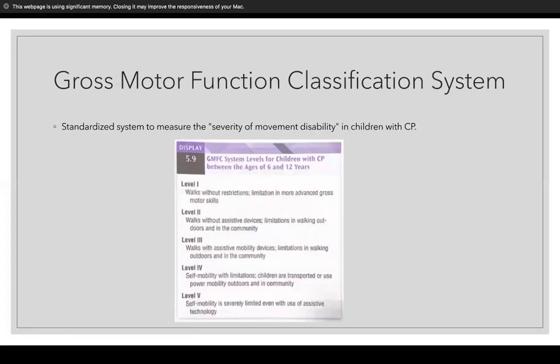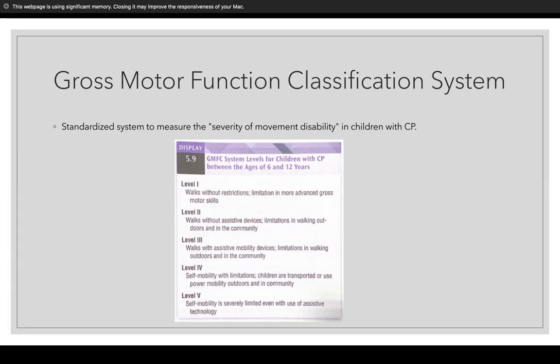So this is regarding the third one. This is a standardized system that's straight out of the book, table 5.9, called the Gross Motor Function Classification System. It's used to measure the severity of movement disability in children with CP. It ranges from level 1 to level 5, progressing to more dependent, where level 1 starts with they're walking